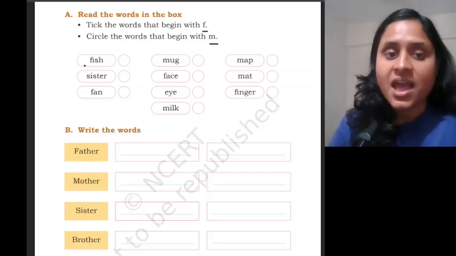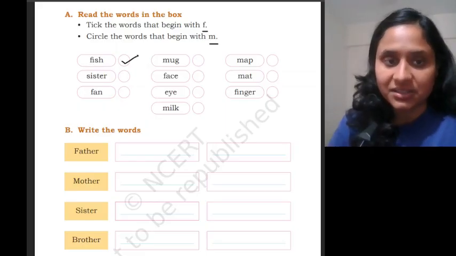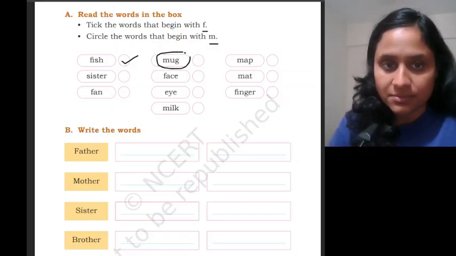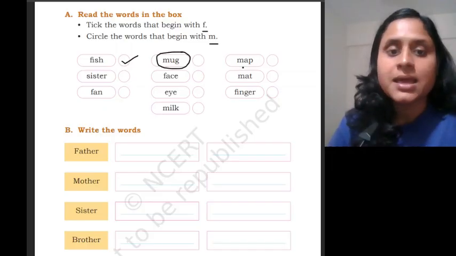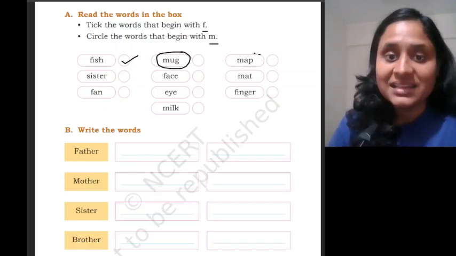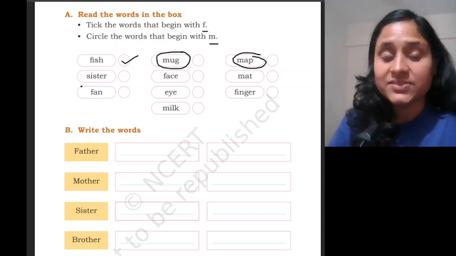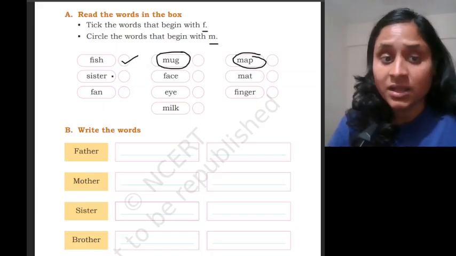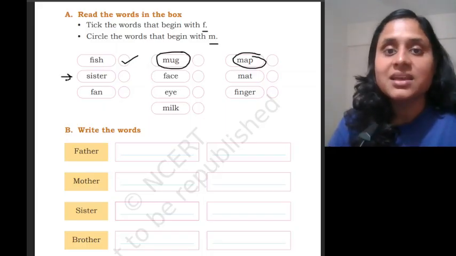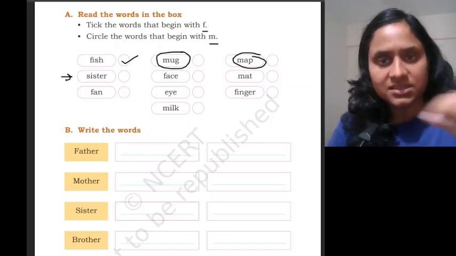What is this? Fish. Fa. Tick it. What is this? Mug. We will circle it. What is this? Map. We will circle it. What is this? Sister. It begins with sa. But we need to tick the words that begin with fa and circle the words that begin with ma. But this word here, sister, begins with sa. So we will leave it as it is. We'll neither tick it nor circle it.